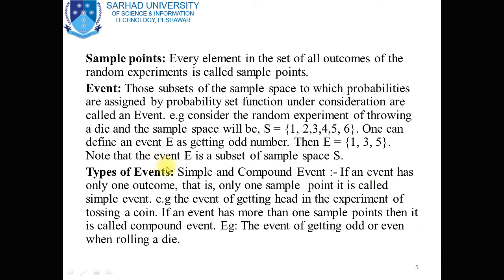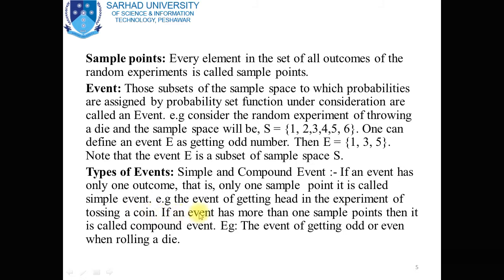Now types of events. One type is a simple event and the other is called a compound event. If an event has only one outcome, that is, only one sample point, then it is called a simple event. For example, the event of getting a head in the experiment of tossing a coin. In this case, the event has only one outcome, so it is called a simple event.